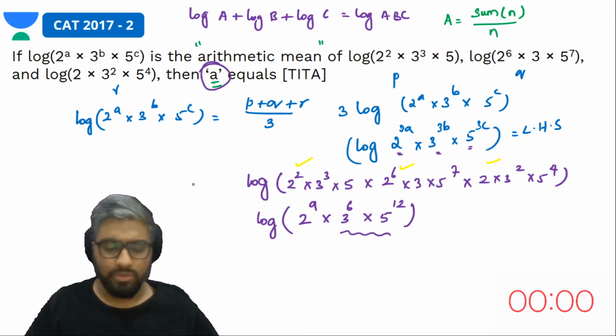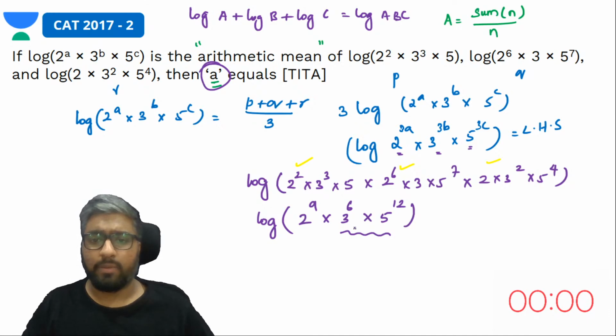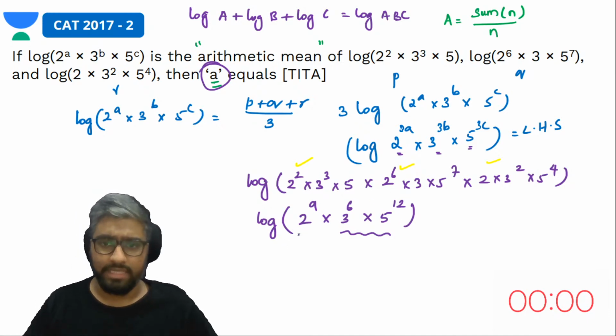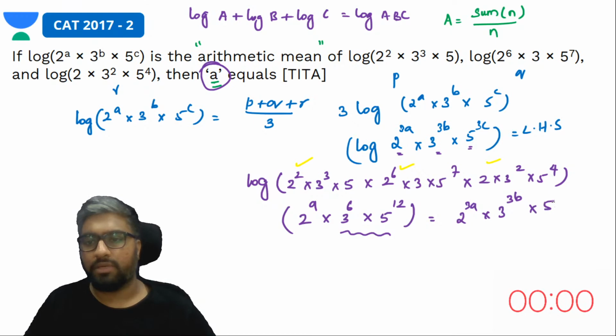The only thing asked to us is the value of a. If I take anti-log on both sides, the log part goes away. This will be equal to my LHS, that is 2 to the power 3a into 3 to the power 3b into 5 to the power 3c.